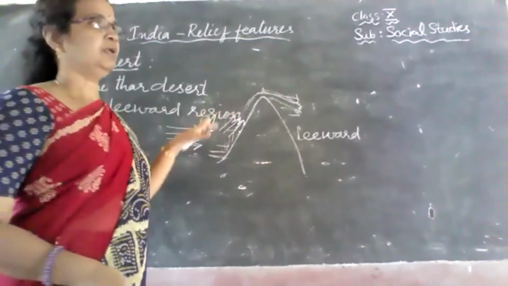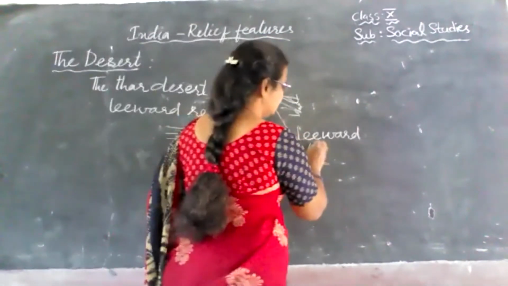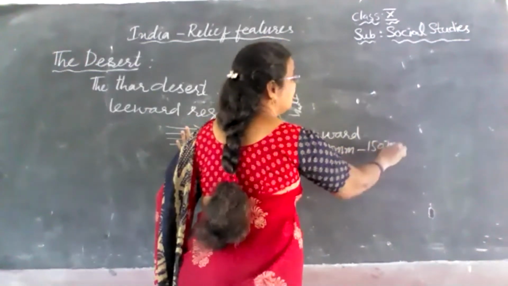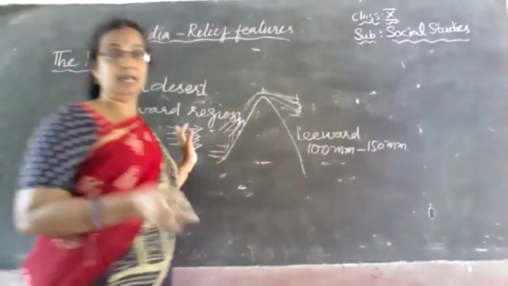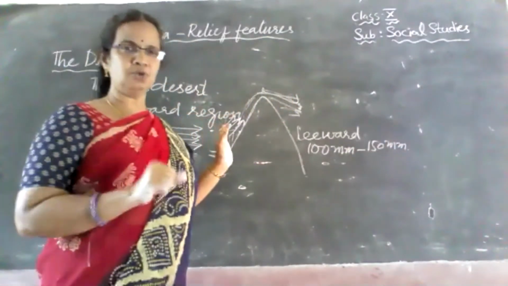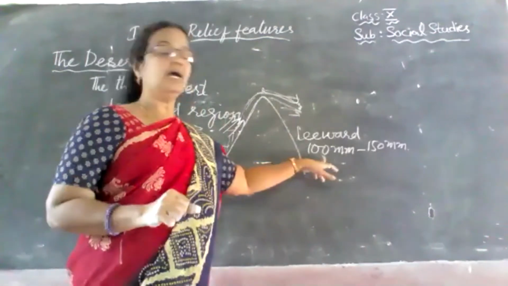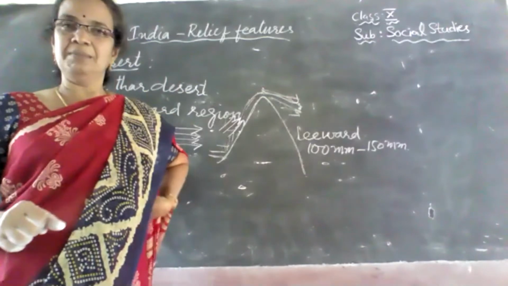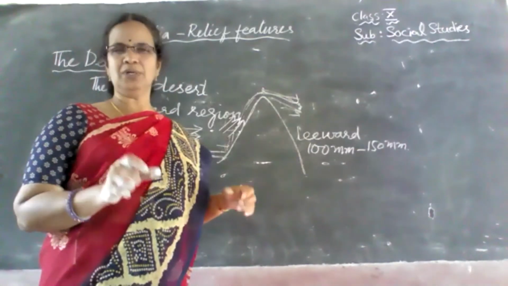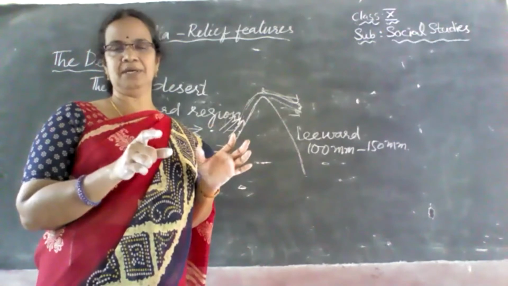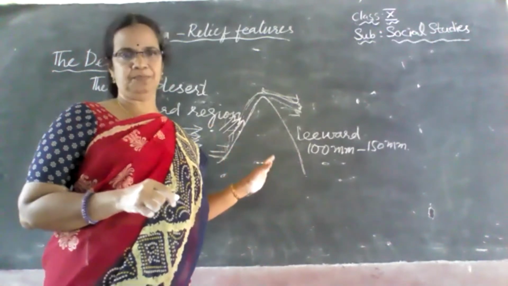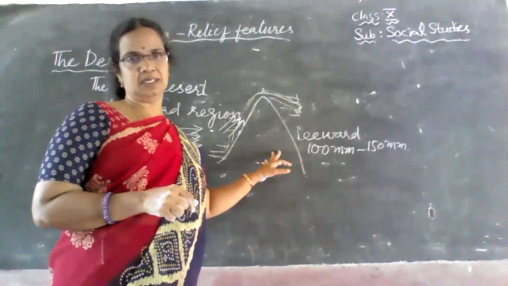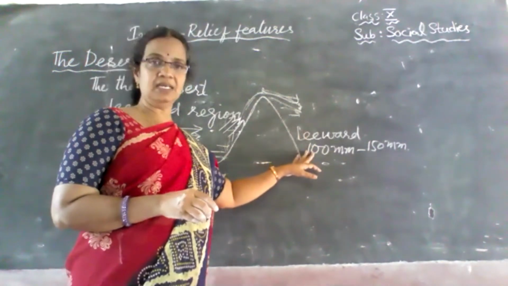The rainfall is very, very scanty, children. It ranges from 100 mm to 150 mm per annum. Per annum means per year, the rainfall is so scanty that it will range between 100 and 150 millimeters only. Because of that, the climate will be very dry, totally arid, and vegetation will be very poor. Poor vegetation and an arid climate are seen here, and rainfall is very little.